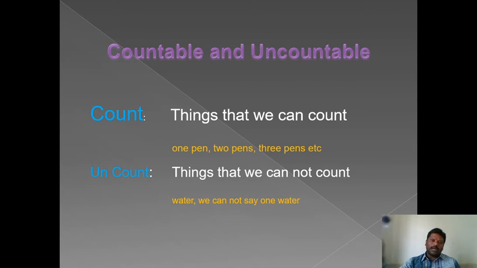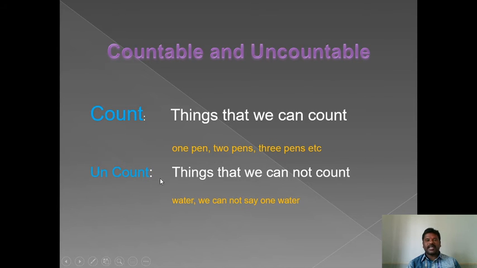Yes. Water bottle, can we count this? One bottle, two bottles, three bottles, four bottles. Whatever things we are able to count using cardinal numbers like 1, 2, 3, 4, 5, 6, 7, 8 and so on are known as countable nouns. One pen, two pens, three pens, etc.